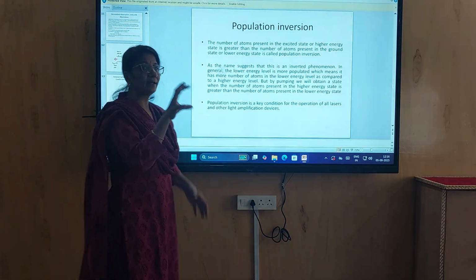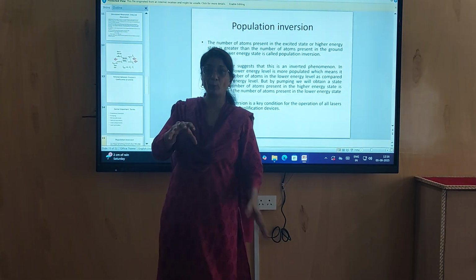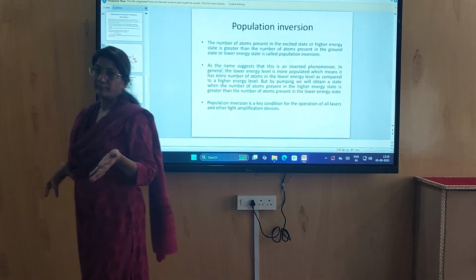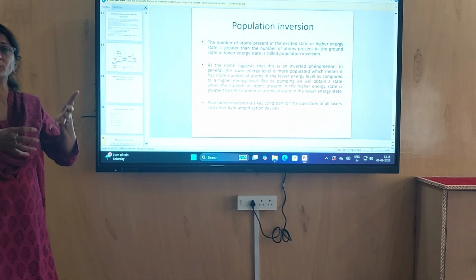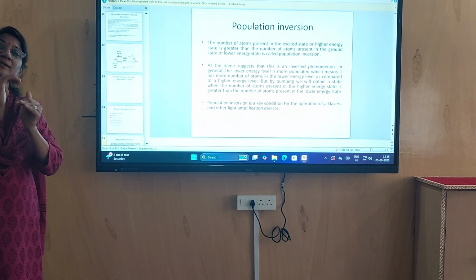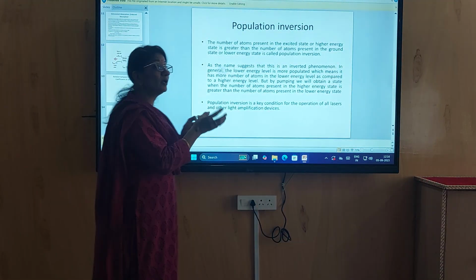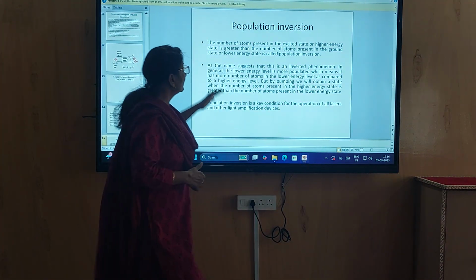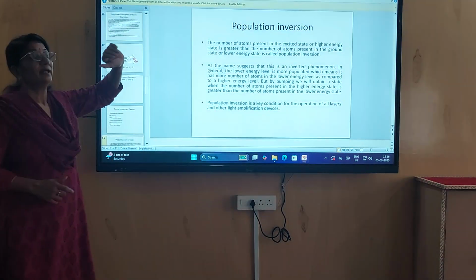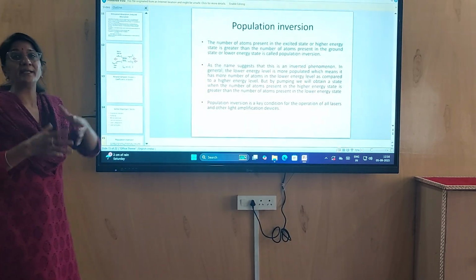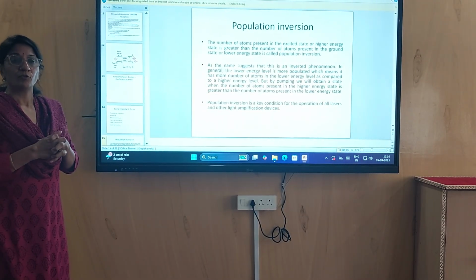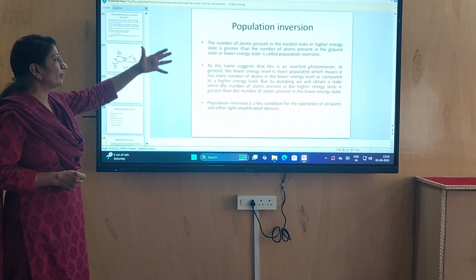There are atoms in ground state, probability is there, stability is there in ground state, but we require atoms in higher energy state so that we can follow laser action. This is called population inversion. This we have to create in that device for laser action.